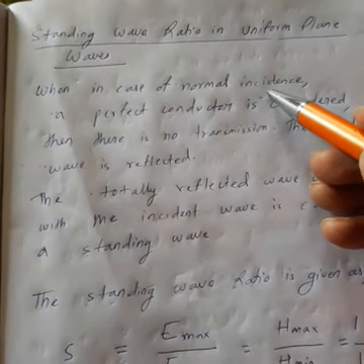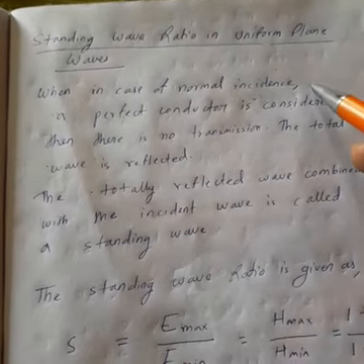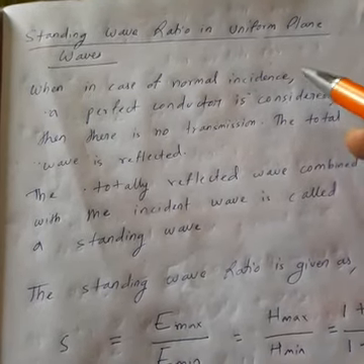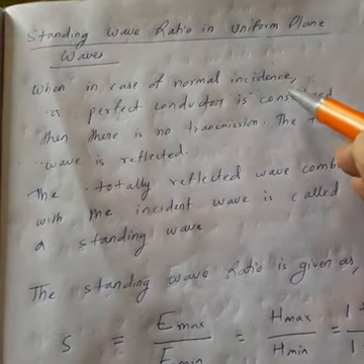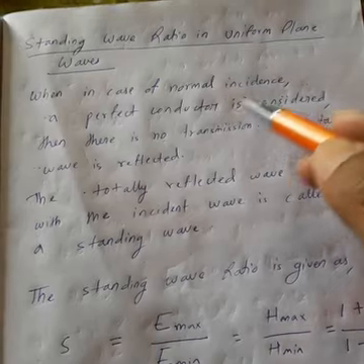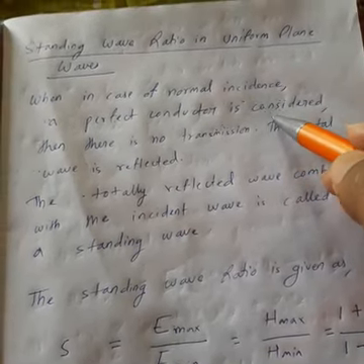Now, suppose we are considering a perfect conductor. Let us consider the normal incidence case. What I told you in the previous class: when a wave is normally incident on a perfect conductor, when medium 2 is a perfect conductor, what will happen?